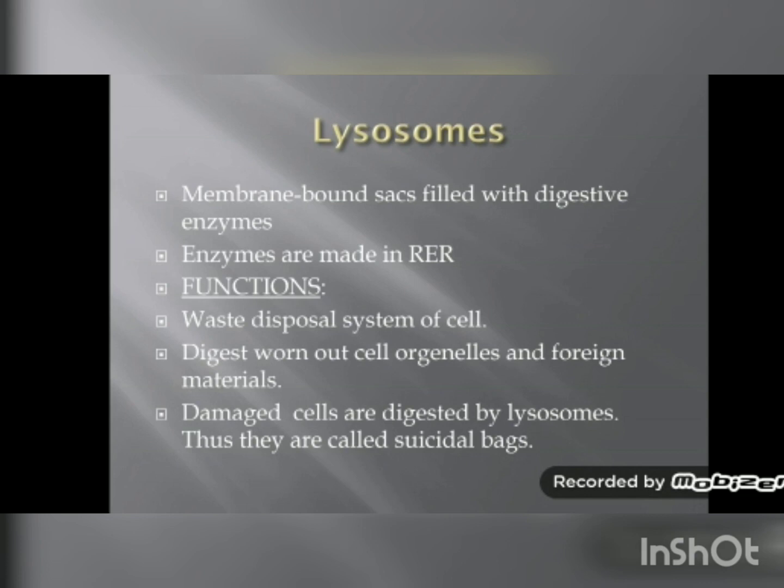Lysosomes are also present in eukaryotic cell. Lysosomes are membrane bound sacs filled with digestive juices. These digestive juices which are present in lysosomes are actually manufactured in endoplasmic reticulum. As it contains digestive juices, it is obvious that it is responsible for digestion of material in the cell. Now we will see the function of lysosomes. Lysosomes actually clean the cell by digesting the waste material which is present in the cell.